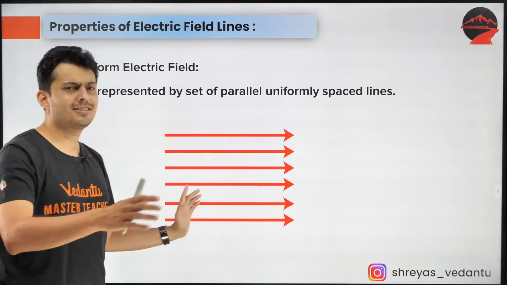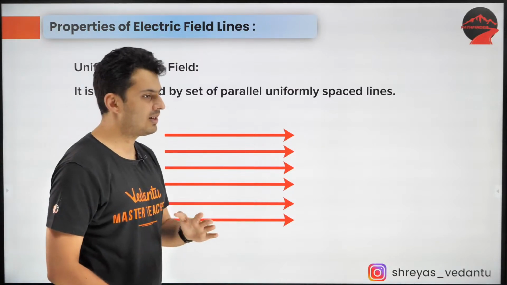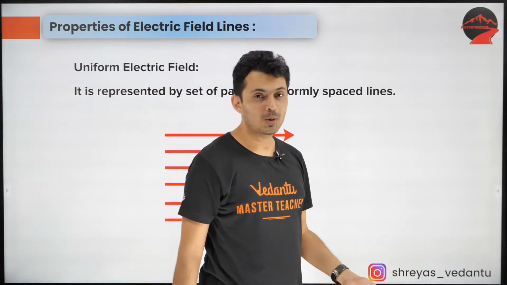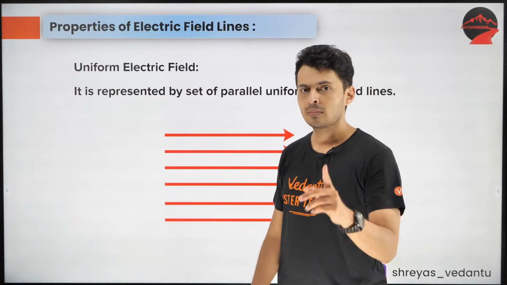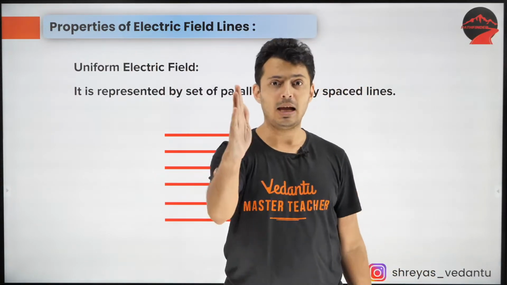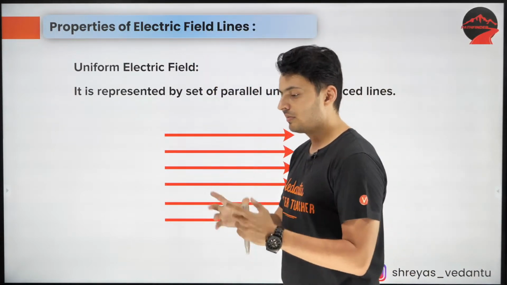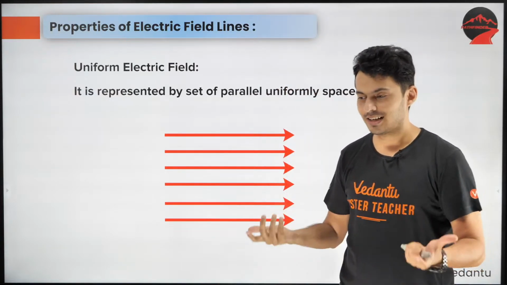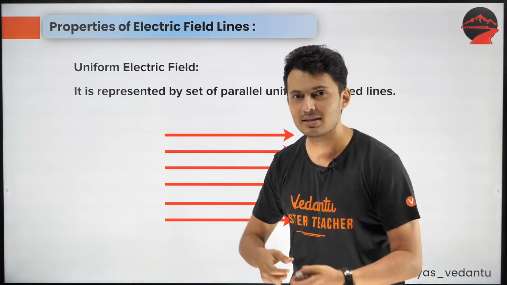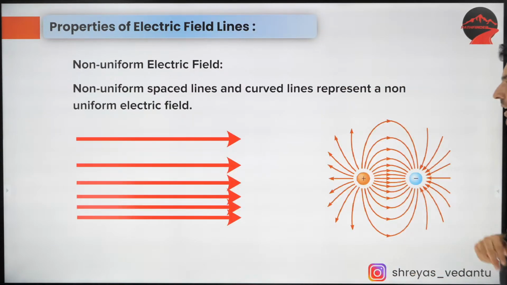Understand that. By the way, the same concepts are also applicable for magnetic field or even gravitational field. So guys, please do not ask me, sir, can you tell me the properties of gravitational field lines? It's the same thing, guys. So field lines will not intersect. Field strength will be decided by the crowding. Again, they will originate at a charge. In that case, it will be a mass, and they will end at infinity. So very similar properties.